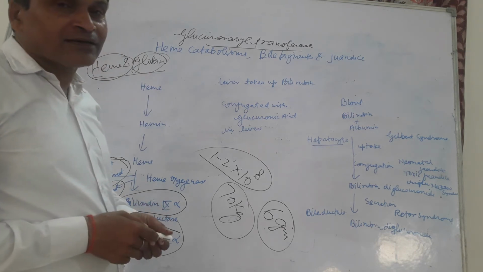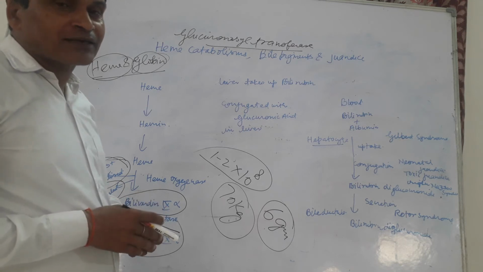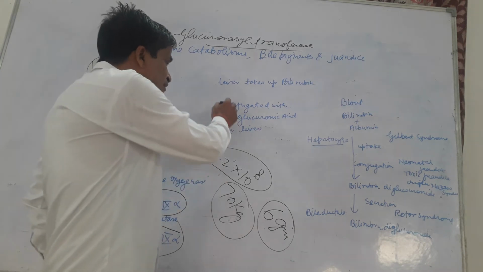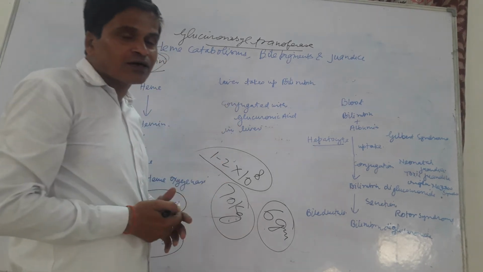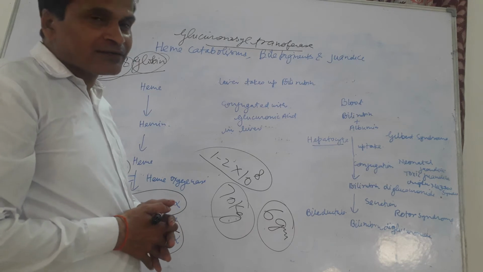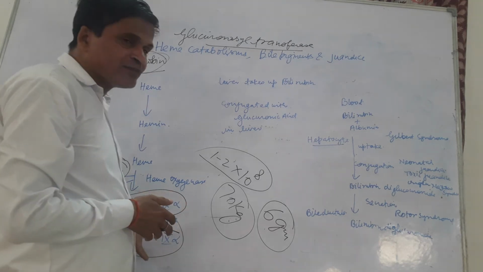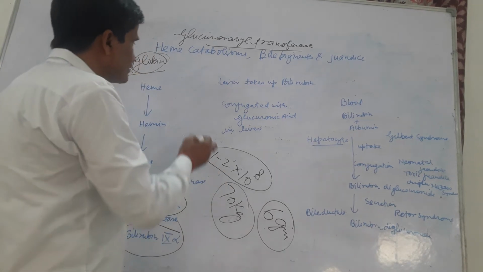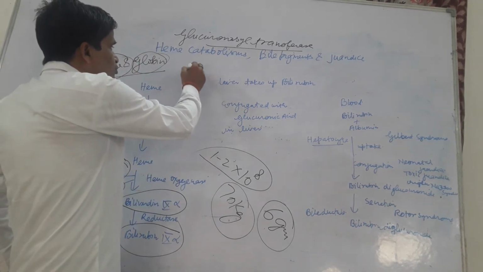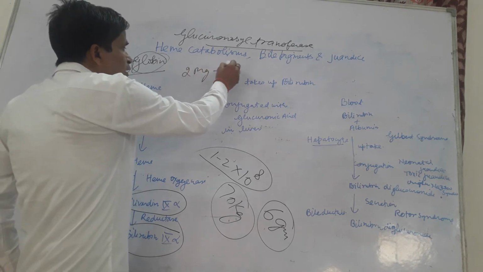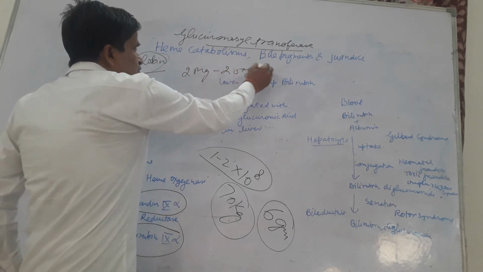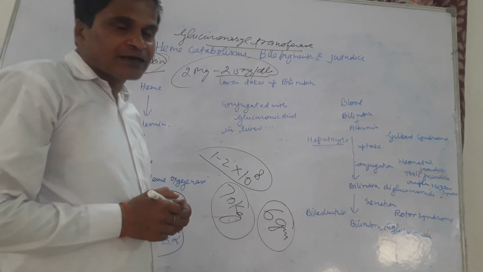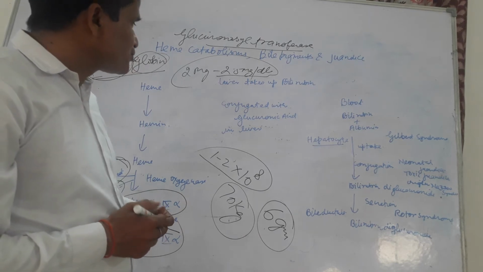But in abnormal condition, when the hemolytic process is rapid and the liver conjugation process is slow due to complications in the liver, then the bile pigments are released into the tissue, and if their level increases from 2 mg to 2.5 mg per deciliter, then yellowish skin and yellowish eyes appear, and this condition is called jaundice.